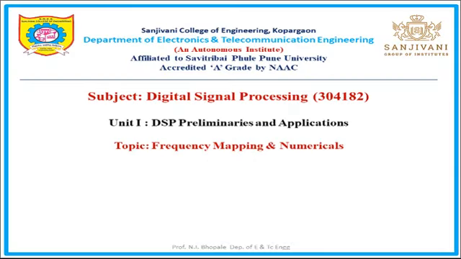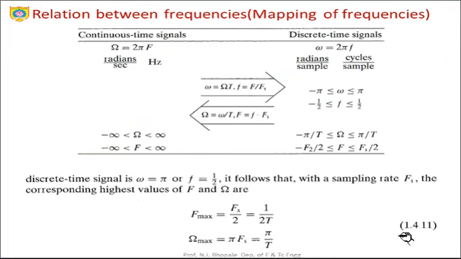In case of the frequency mapping, it can be easily understood from this particular slide, which is taken from Proakis, that is the ebook. Here you can just bifurcate this entire thing to show what exactly the frequency mapping is. So these are the two parts. In the left part we can observe that for continuous time signals, Ohm is nothing but the radians per second, capital F is nothing but in hertz. Similarly, regarding the discrete time signal, omega is nothing but radians per sample, and small f is nothing but cycles per sample.